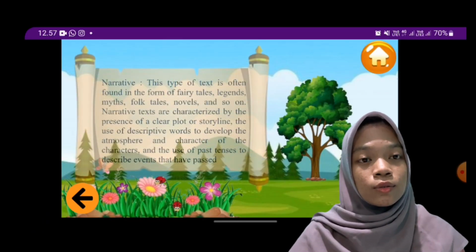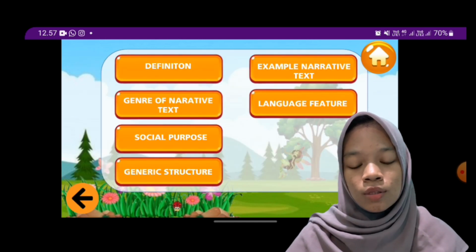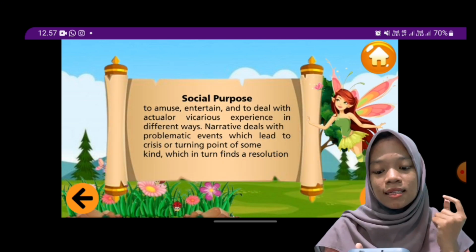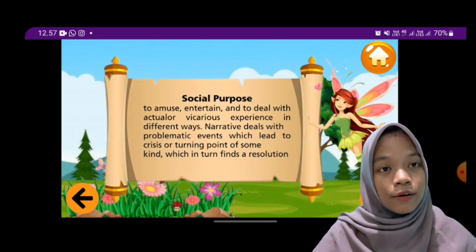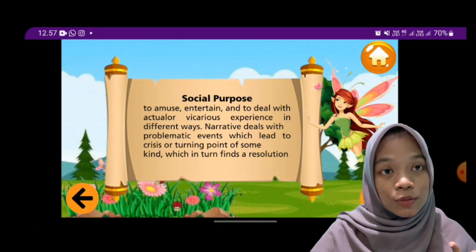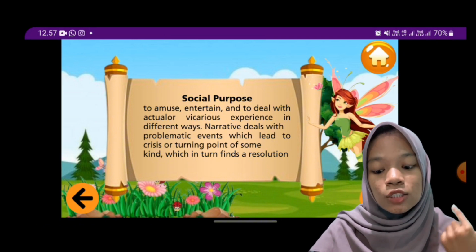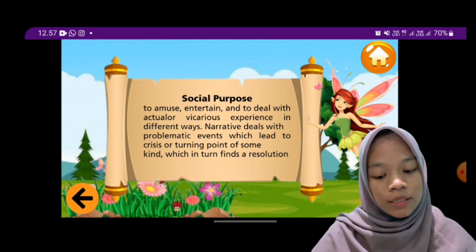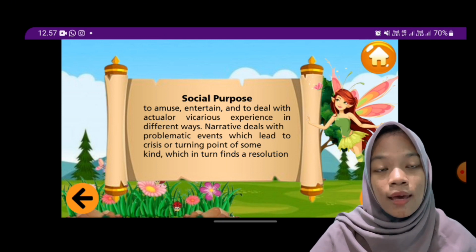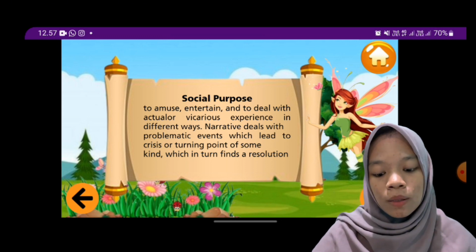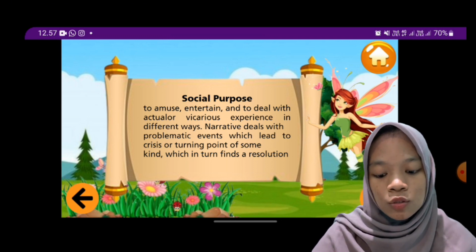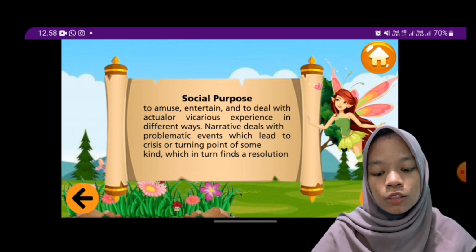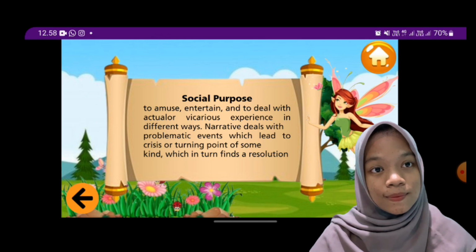Okay, let's turn to the social purpose of the narrative text. This is the social purpose of the narrative text: to amuse, entertain, and to deal with actual or serious experience in different ways. Narrative deals with problematic events which lead to a crisis or turning point of some kind, which in turn finds a resolution.